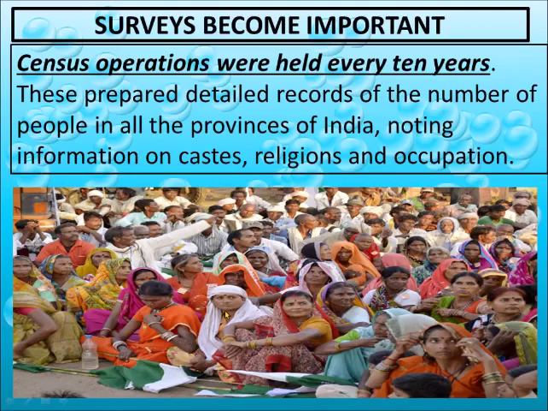Only the population is not counted in the census. Data is also collected during the census counting, like how many people live in which state, what castes of people are living in which state, what religions are being followed, and what occupations are being carried out by the people of the country.